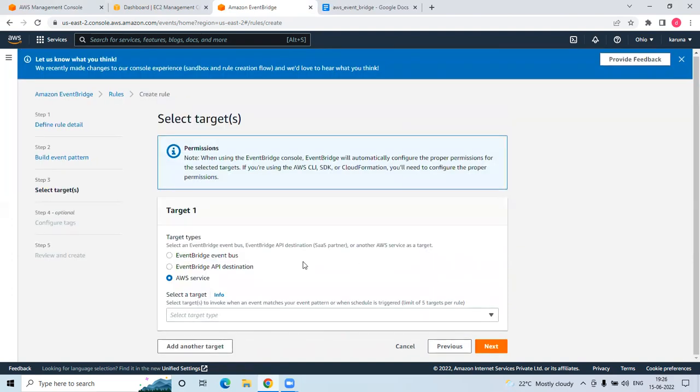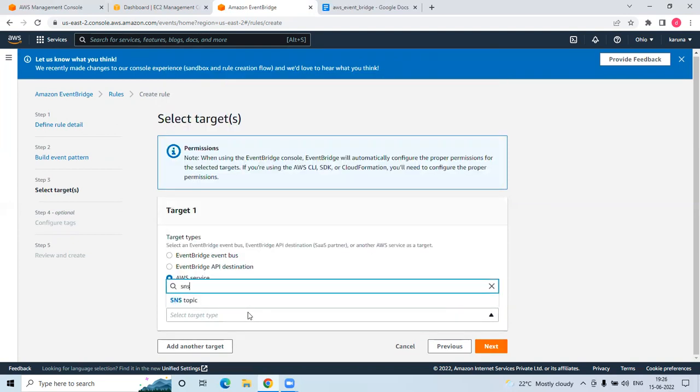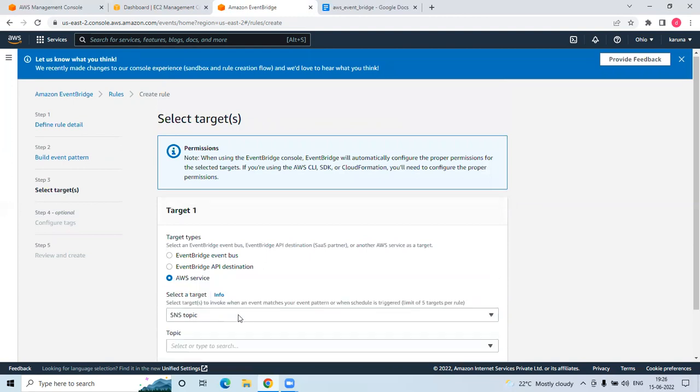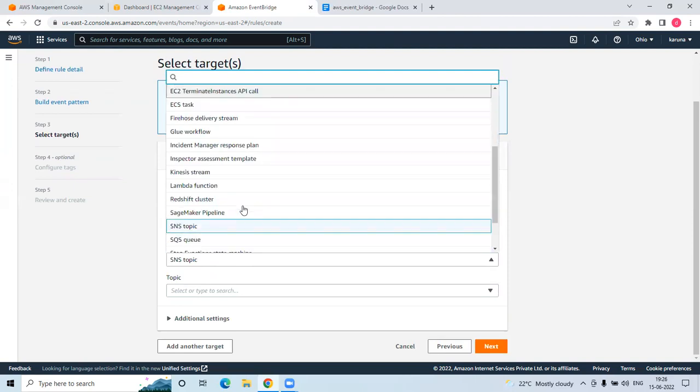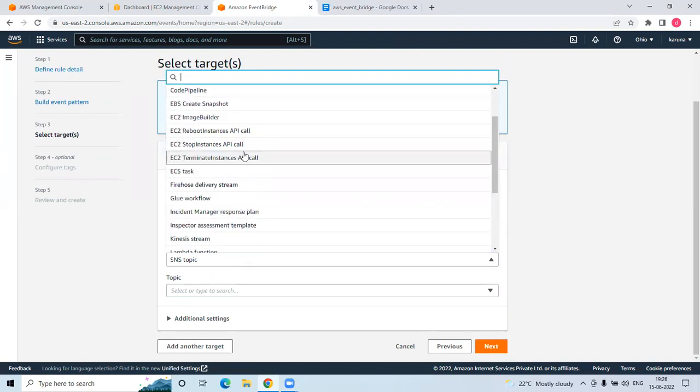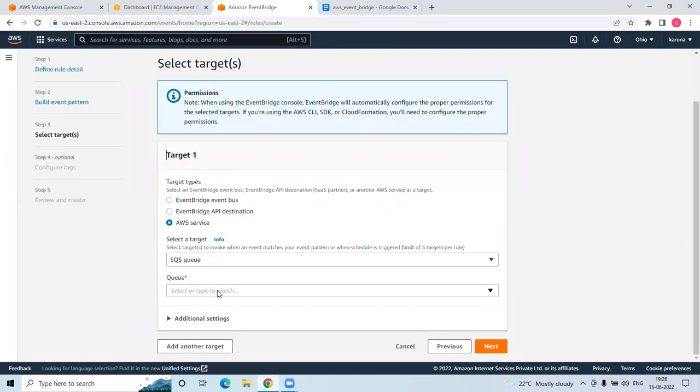You have the targets. Which target for AWS services? Let's say for notification you can select an SNS topic and give the topic name, or you can select anything else. If you have any queue, I will select the queue. I have an SQS queue, so I will select the SQS queue.